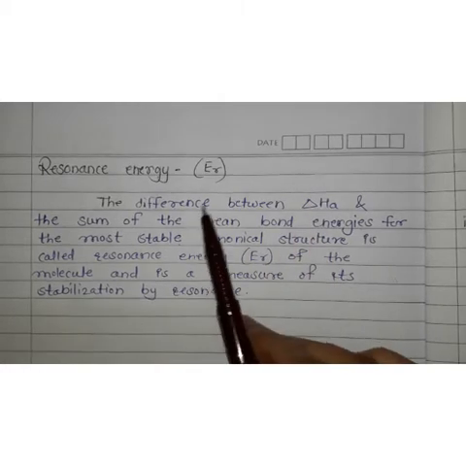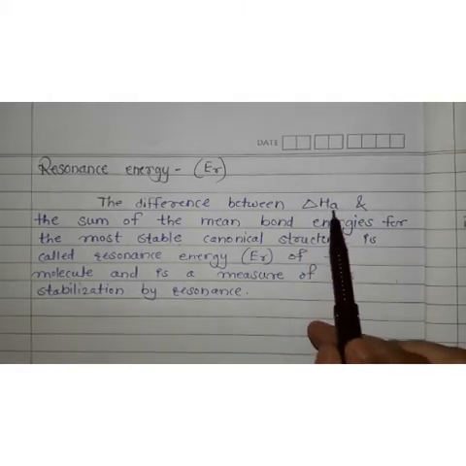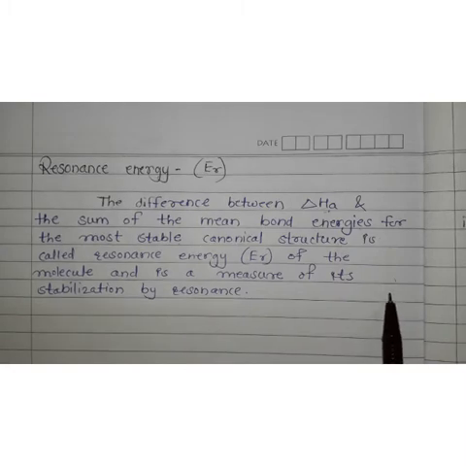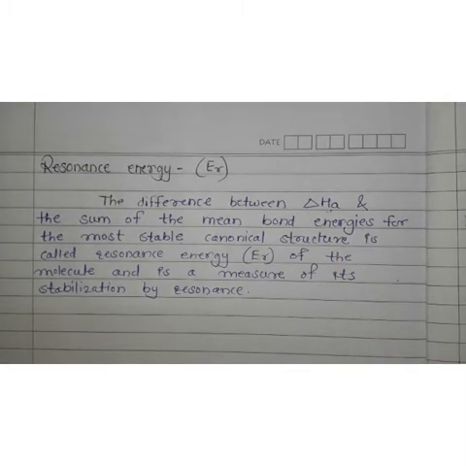Now see, this is the difference between delta HA. HA means enthalpy of atomization. You have studied it in standard 11. Now what is meant by enthalpy of atomization? It is the enthalpy associated with the process of atomization, the formation of atoms from a molecule.